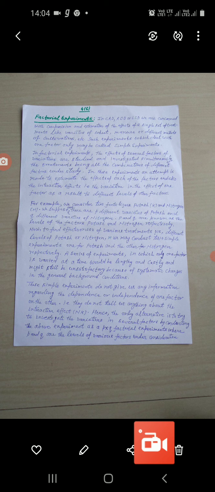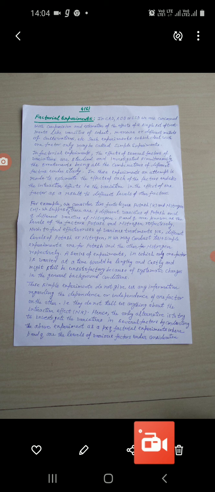Now, for example, we consider two fertilizers, say potash and nitrogen. We suppose that there are p different varieties of potash and q different varieties of nitrogen. Here p and q are known as the levels of the factors potash and nitrogen respectively.